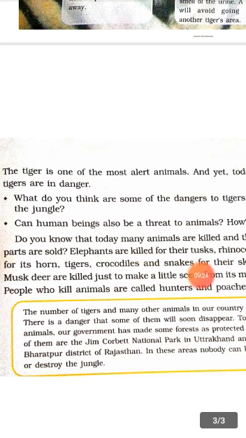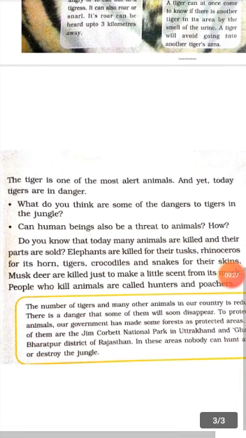Elephants are killed for their tusks. You know that the elephant tusk is so expensive. That is why the animals are killed for their tusks. Rhinoceros for its horn, tigers, crocodiles, and snakes for their skin. Their skin looks so beautiful. That is why the tiger, crocodile, and snake are killed.